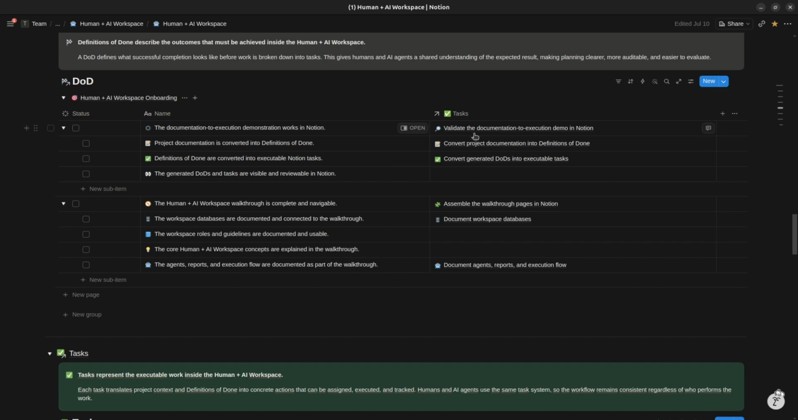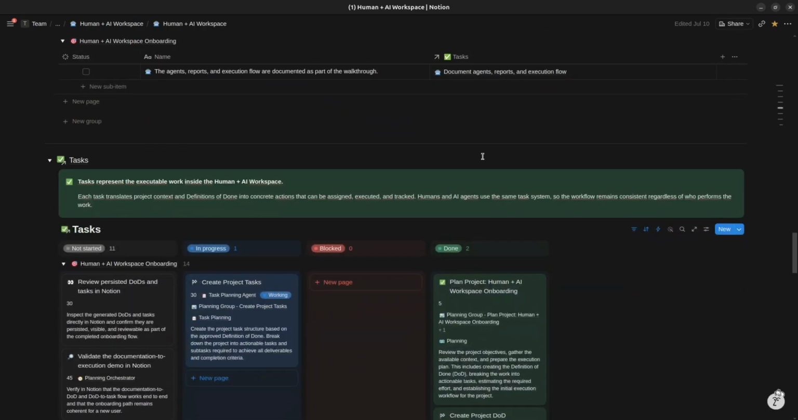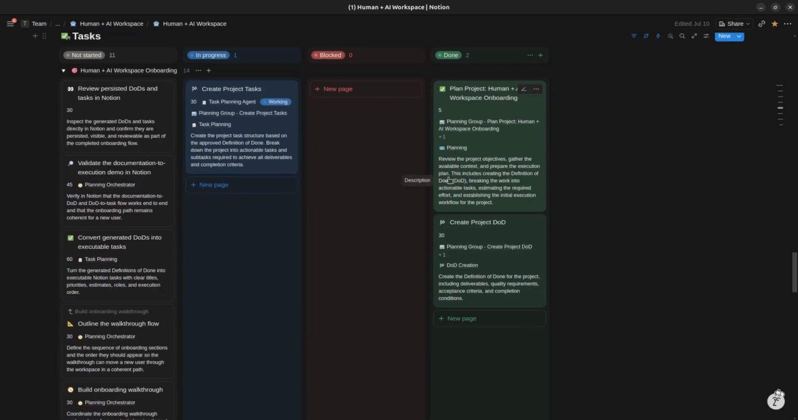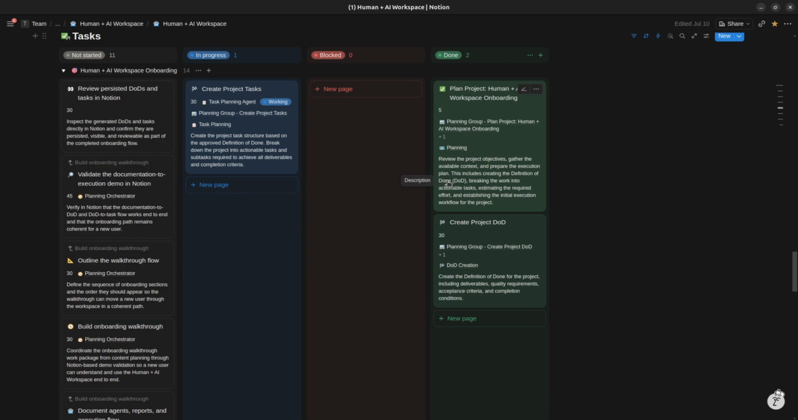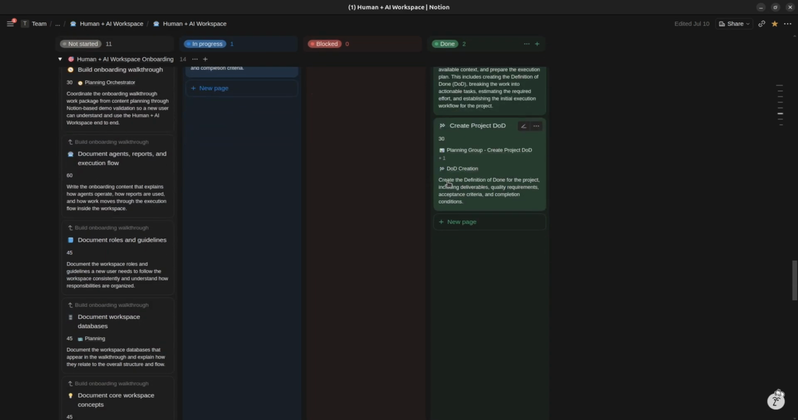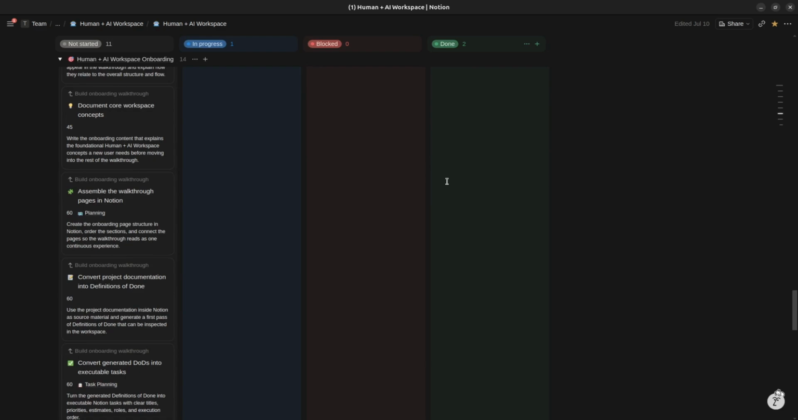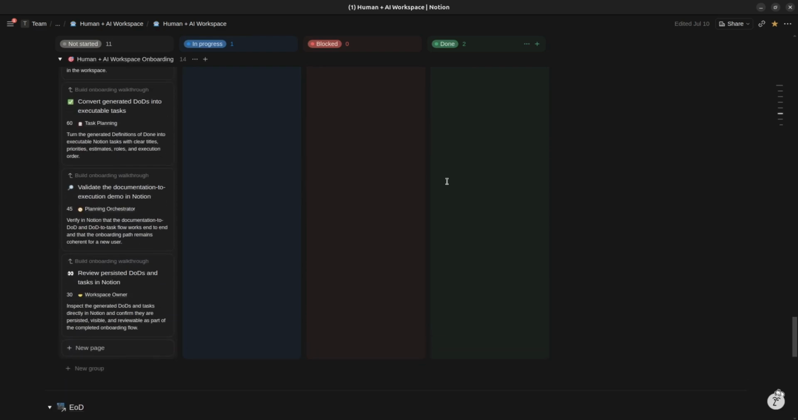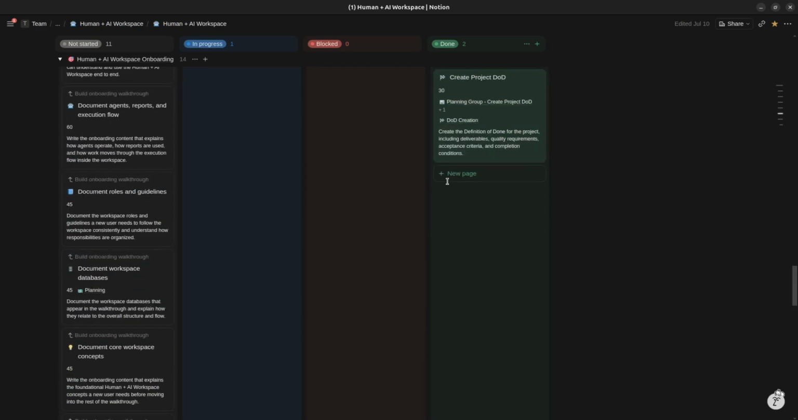The agents defined the completion criteria, generated the tasks, organized the hierarchy, and documented the entire execution inside the same workspace. This is what it looks like when AI agents work through the same system as human teammates.